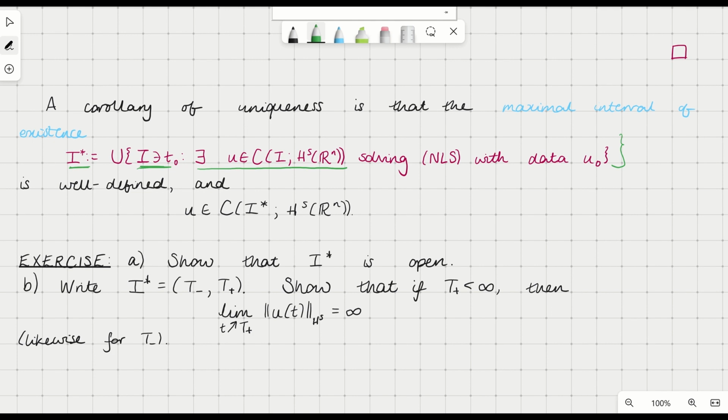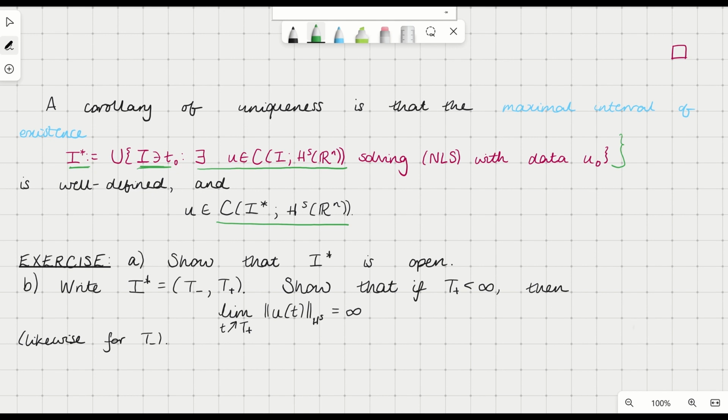So this is just nice to know that there's a proper way of defining a maximal interval and there's not multiple different ways you could extend your solution U in the space of continuous functions into HS, which is where we're always working.